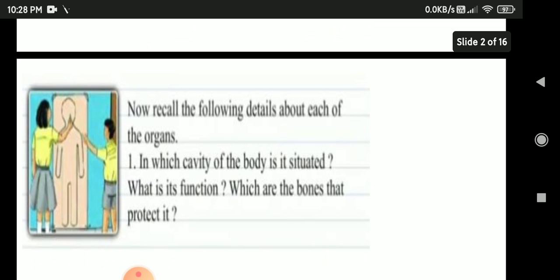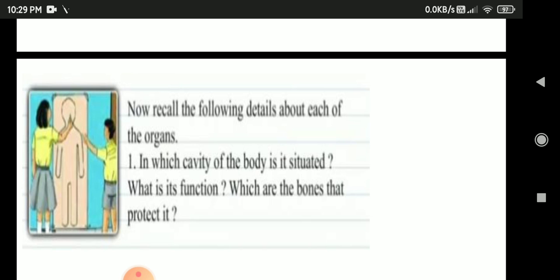Okay. See, now recall the following details about each of the organ. Now there is a question given in your textbook, page number 107. In which cavity of the body is it situated? Now, in which cavity of the body are the following organs situated? The brain, lungs, heart and the stomach. So where is the brain situated? Brain is situated in the cranial cavity.